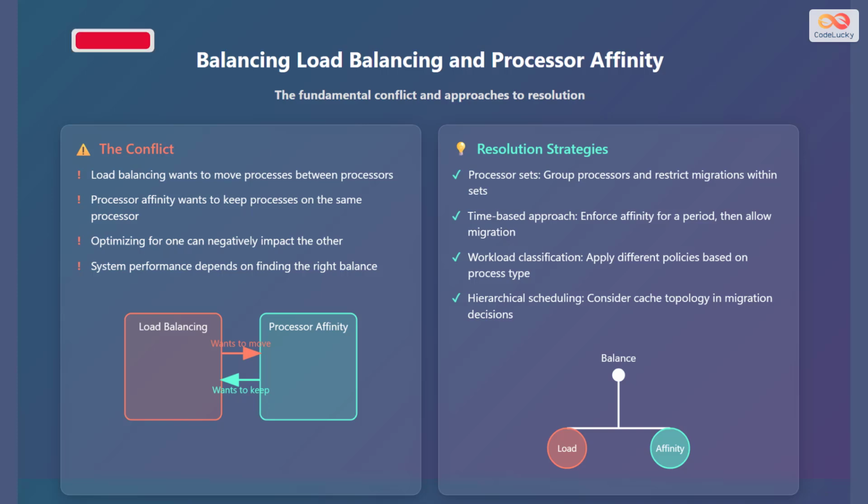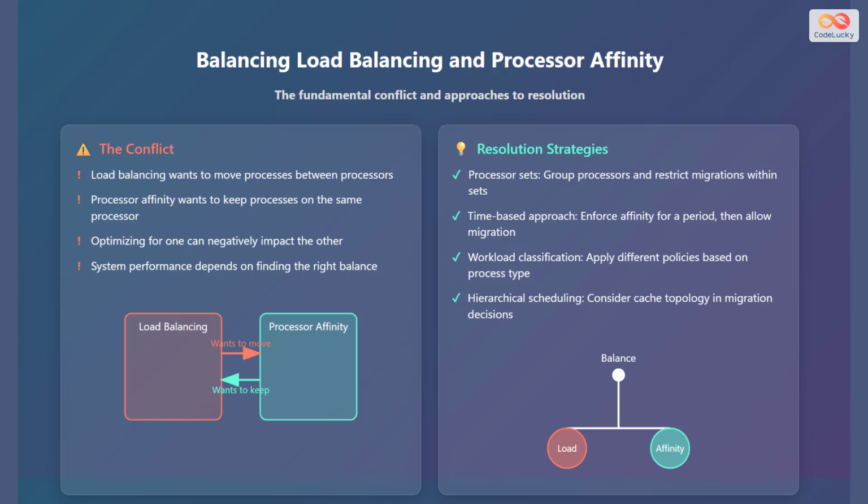Balancing load balancing and processor affinity involves addressing a fundamental conflict, so let's consider that conflict. Load balancing aims to move processes between processors to distribute the workload, while processor affinity seeks to keep processes on the same processor to improve cache performance. Optimizing for one can negatively impact the other. The system performance depends on finding the right balance.